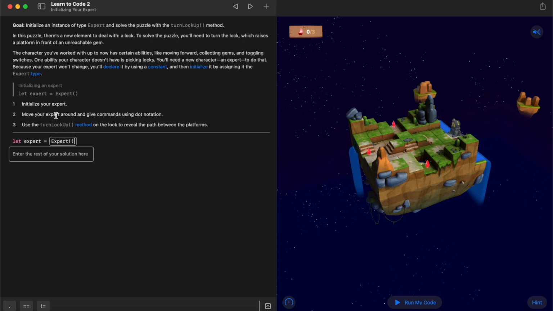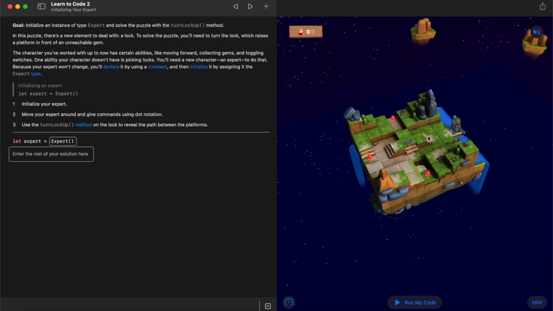Then it says move your expert around and give commands using dot notation. Use the turn lock up method on the lock to reveal the path between the platforms. So over here we have our maze, and this is the lock here, which we need to turn to lift the platform over here, and that will let us get all of the gems. So now we're going to be using the dot notation to guide our character around.